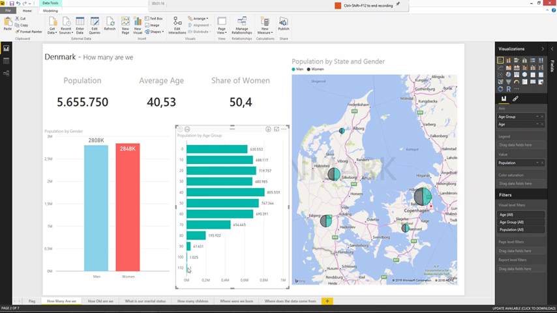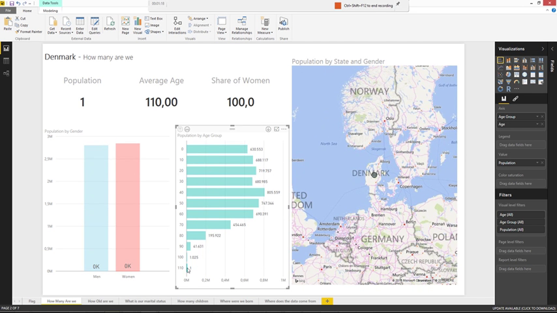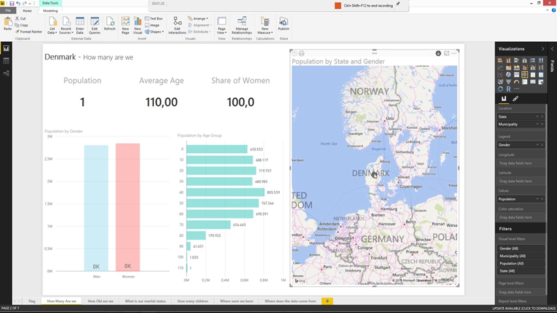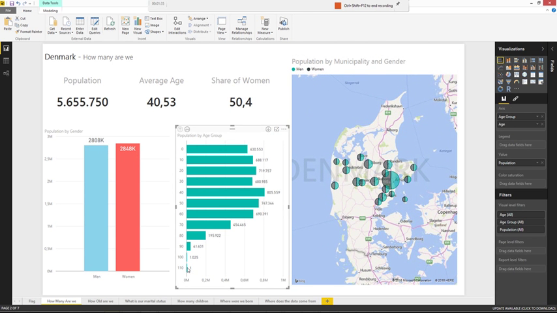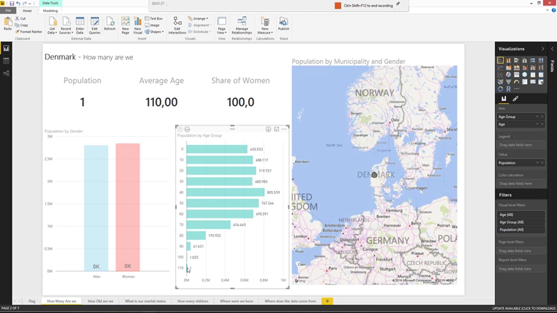Actually, the oldest person is 110 years old and is living in region Midtjylland, and we can enable drill down and navigate and see which municipality she's actually living in, and that's in Holstebro.